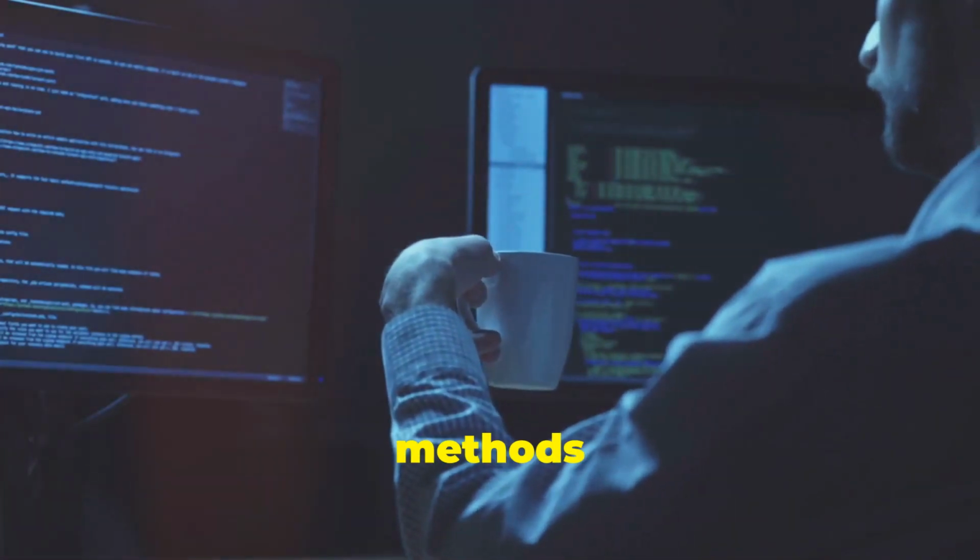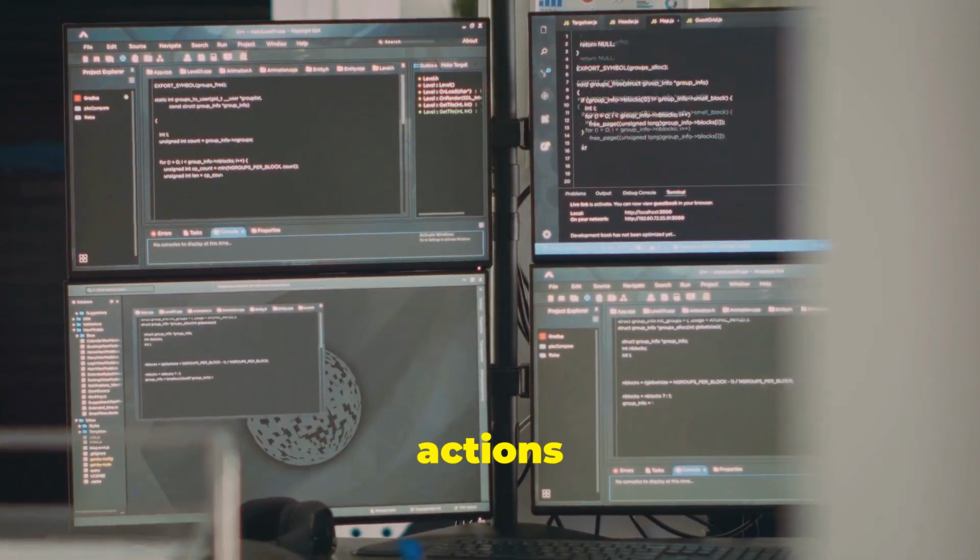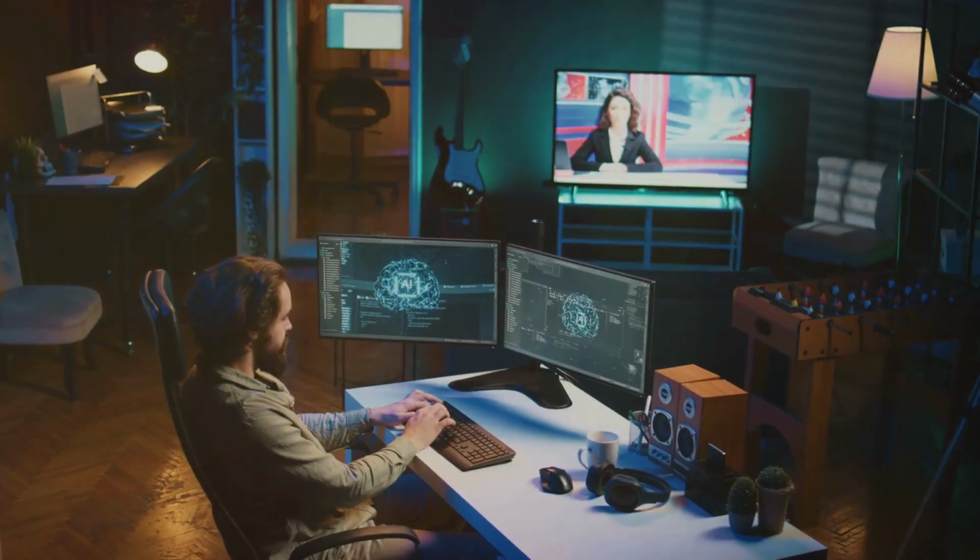Constructors are like special methods that create and initialize objects. They set up the initial state of your objects. Methods are like actions that your objects can perform. They bring your objects to life.